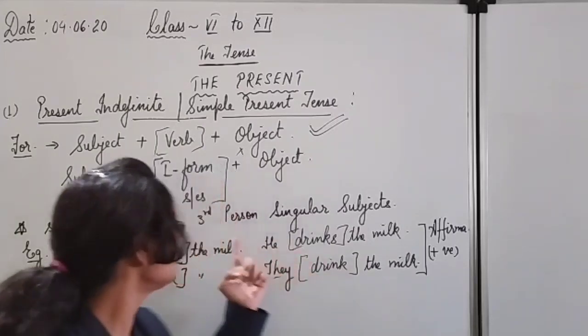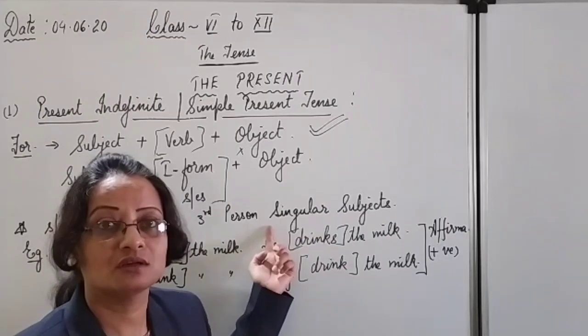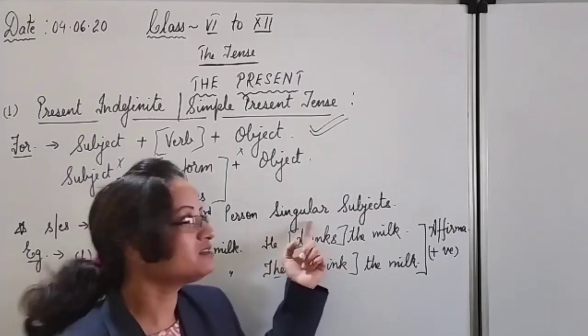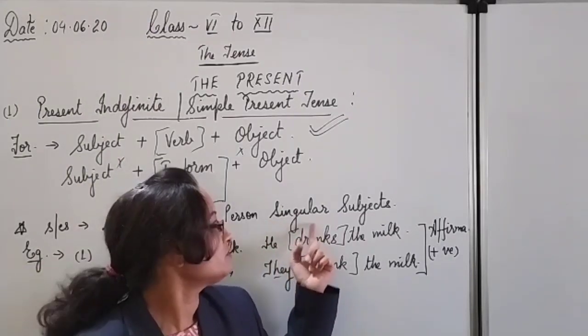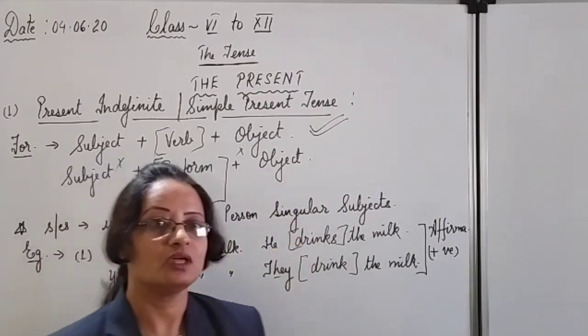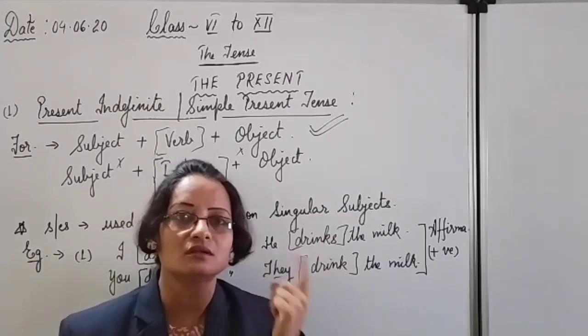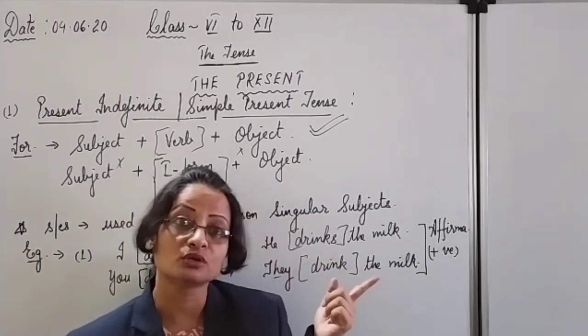And the sun is third person singular. I am not the sun, you are not the sun, so third person. Third person and singular, the sun is only one. So we have to use S, rises, in the verb rise. So this way, for the things which are fixed and permanent, or the things which are universal truth.